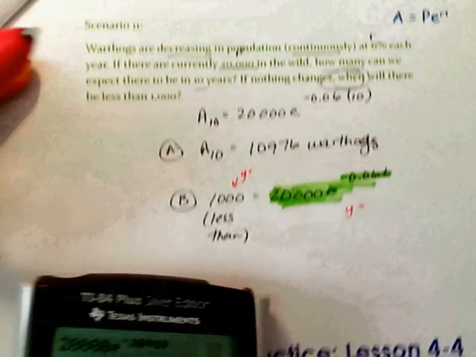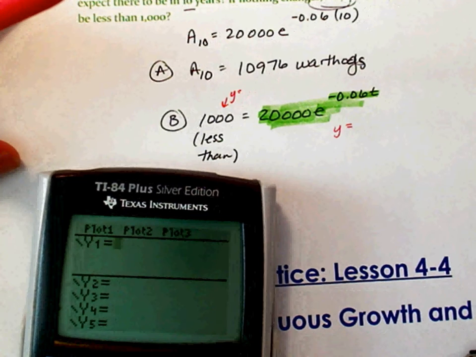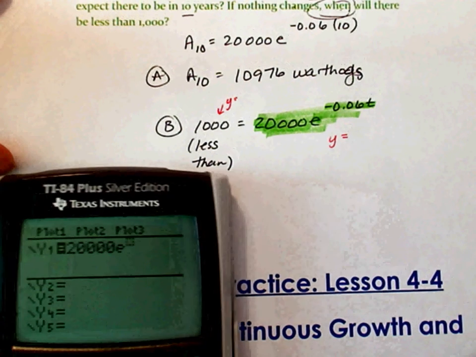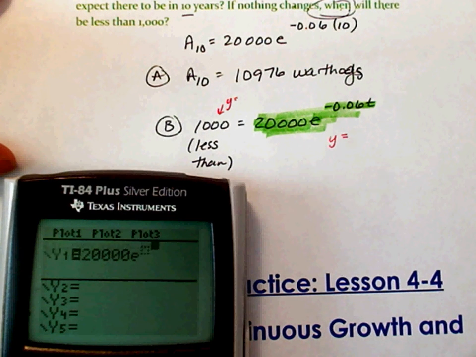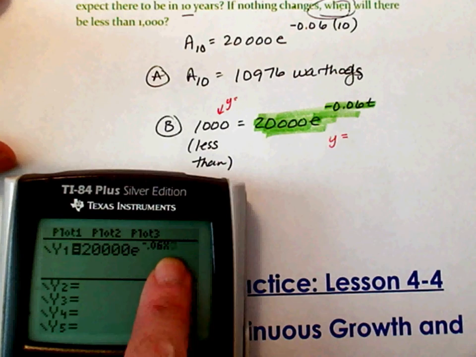Okay, I'm going to clear that. 20,000, second e, see how you just type it just the same way? Raised to negative 0.06 x. I don't have a t here. Okay, the t doesn't pop up even though there's a t.